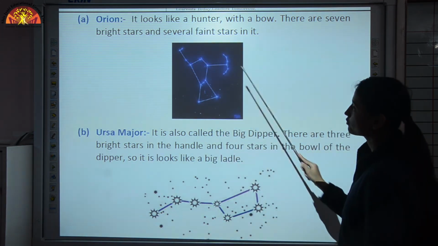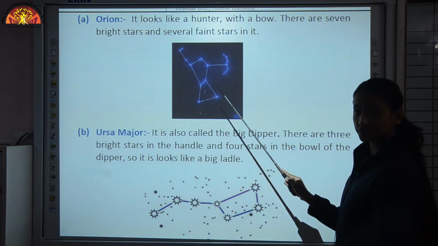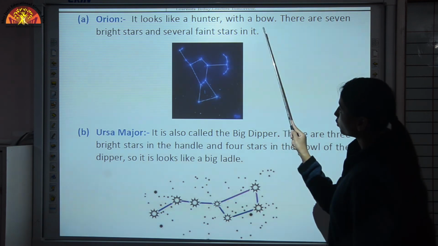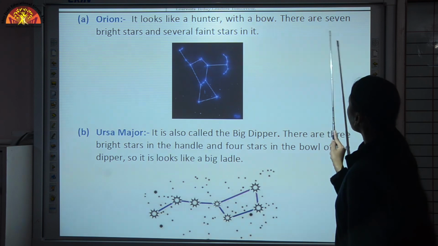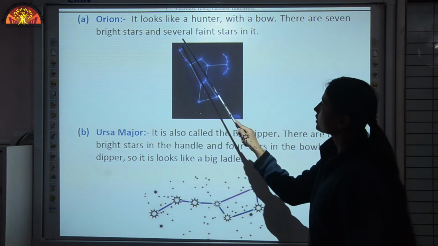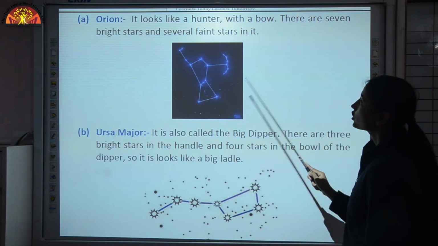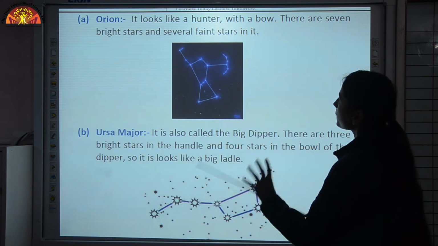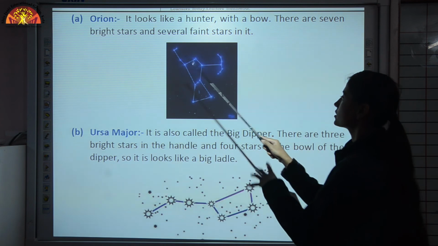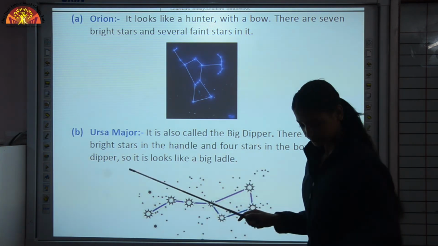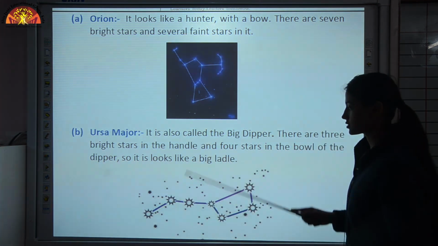It consists of many stars and the shape is like a hunter with a bow. This is the bow and this is the body of the hunter. There are 7 bright stars and several faint stars in it. If you look at this constellation, not all stars are bright. Only 7 stars are bright, whereas the rest are faint. You have to draw these constellations in your copy.